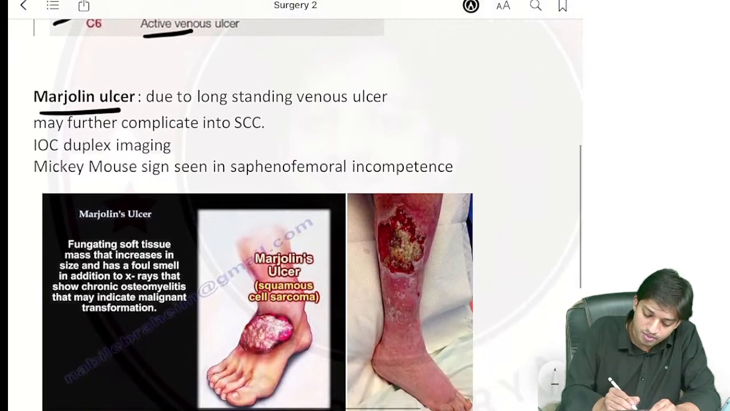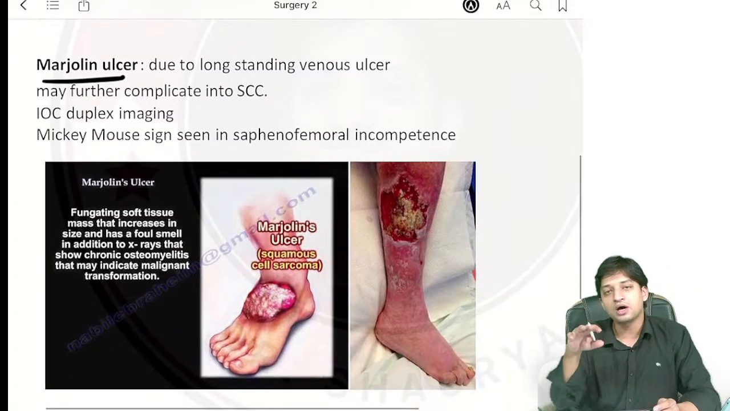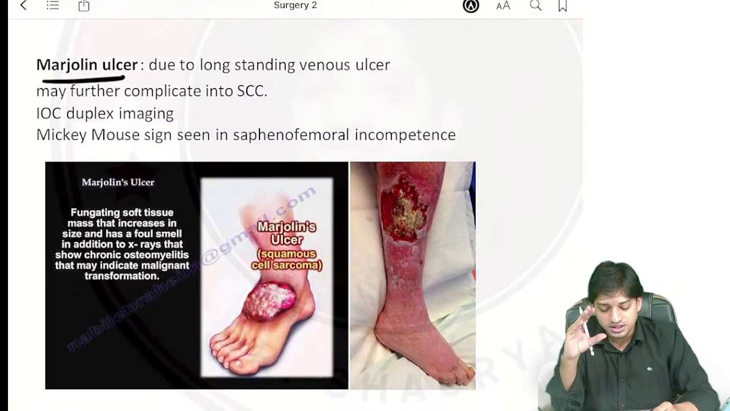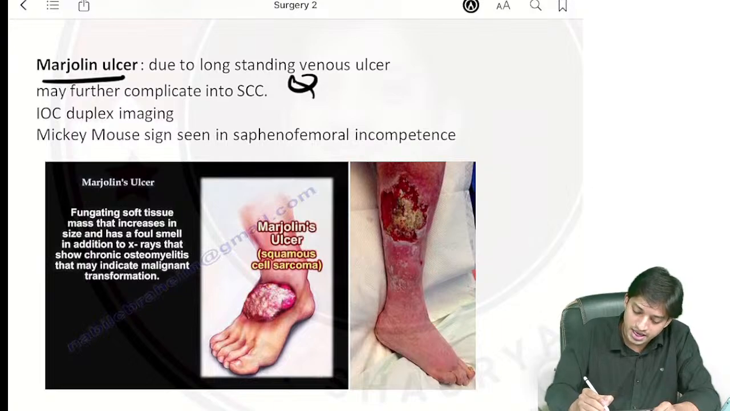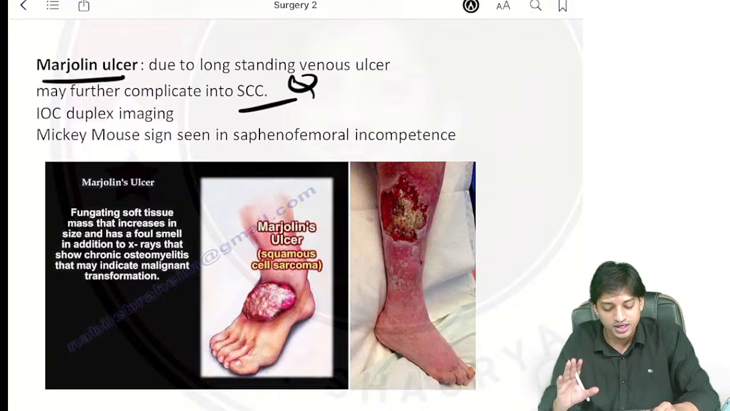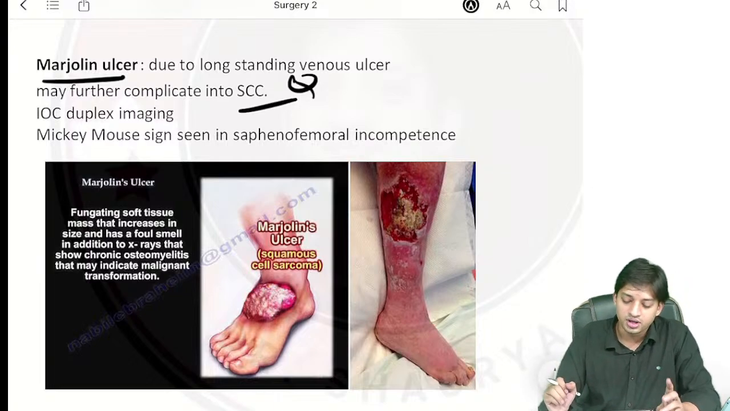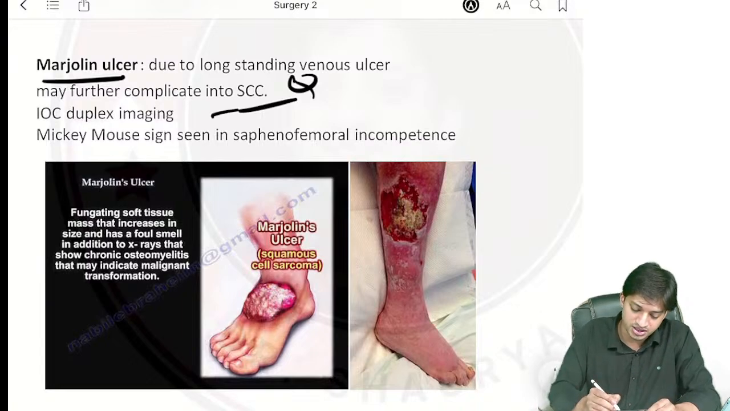Now coming here to the Marjolin ulcer. If there is a long-standing venous ulcer, it may further complicate into Marjolin ulcer. Very commonly it complicates into SCC, squamous cell carcinoma. Very commonly asked MCQ point. Now, investigation of choice again will be duplex imaging.